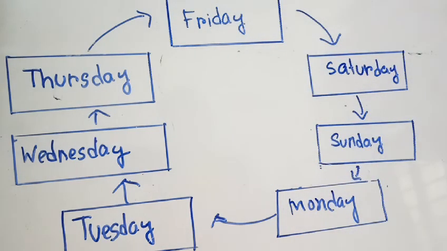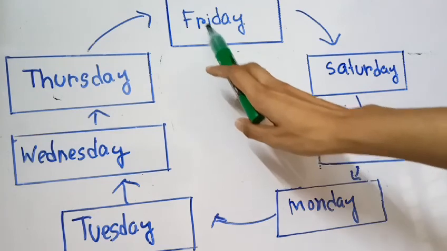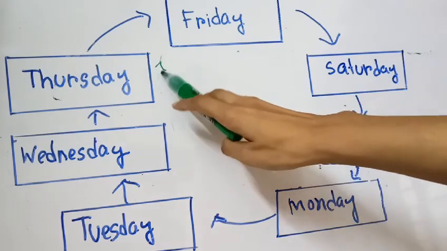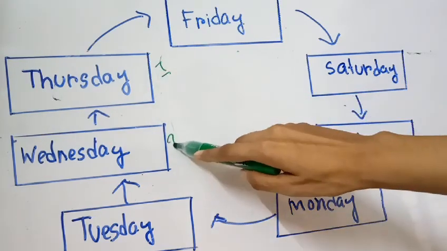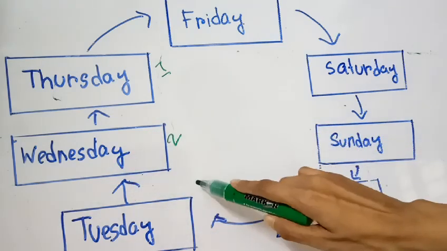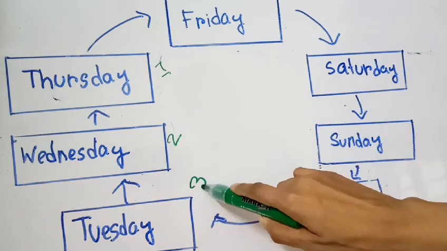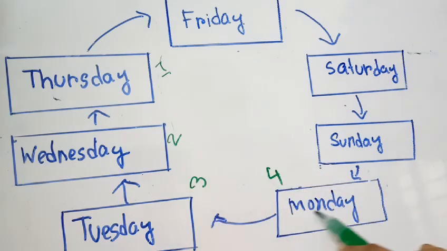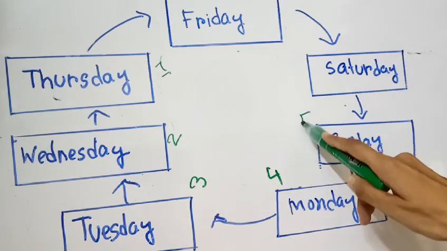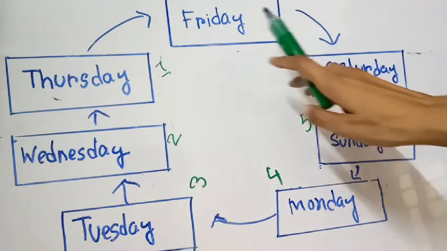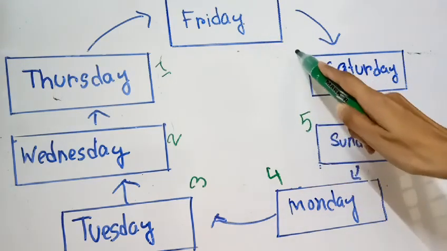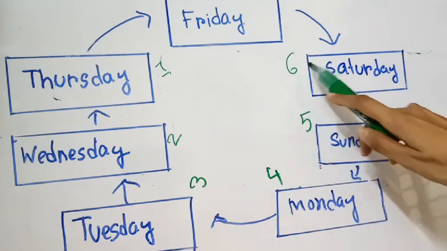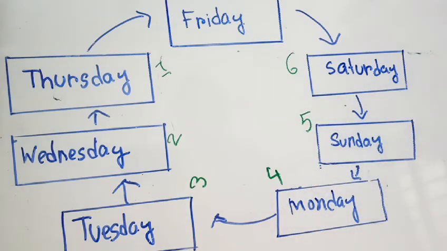In this way, 1 day before Friday is Thursday. 2 days before Friday is Wednesday. 3 days before is Tuesday. 4 days before, Monday. 5 days before, Sunday. And 6 days before, Saturday.